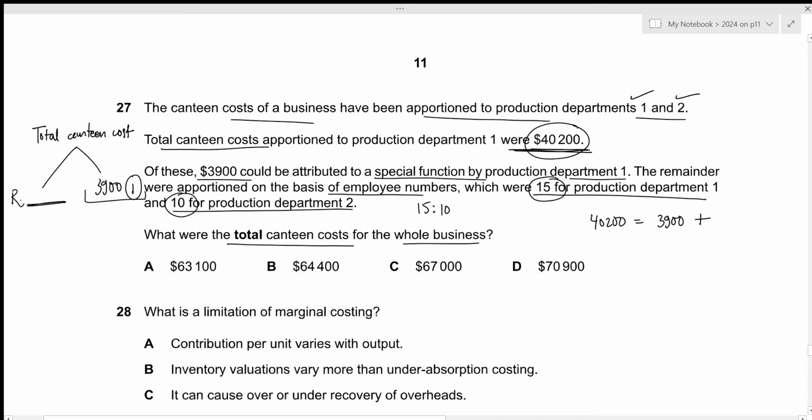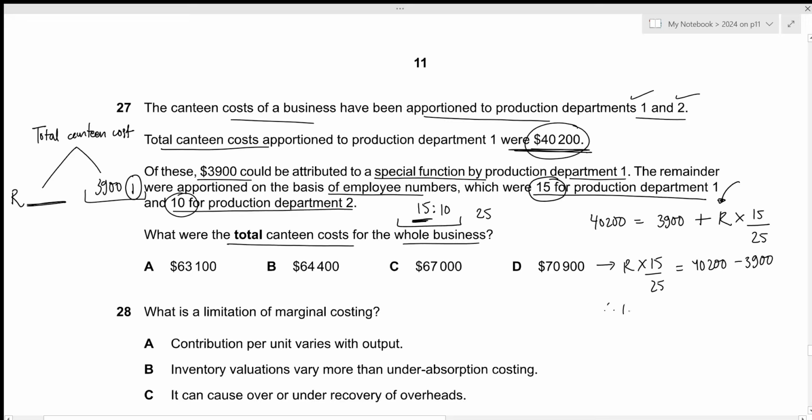So let's just denote it by R. Out of the total remainder, it will be apportioned 15 out of the total of the 25 parts, because that is the ratio. So it will be times 15 by 25. So we just need to solve for this remainder value. Okay, so remainder times 15 by 25 will be 40,200 minus 3,900.